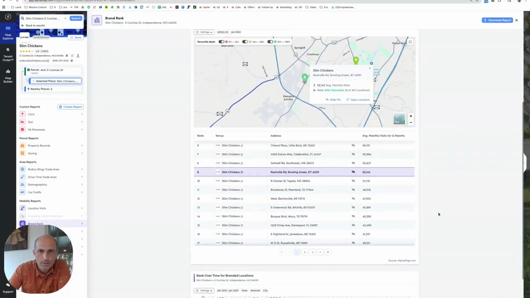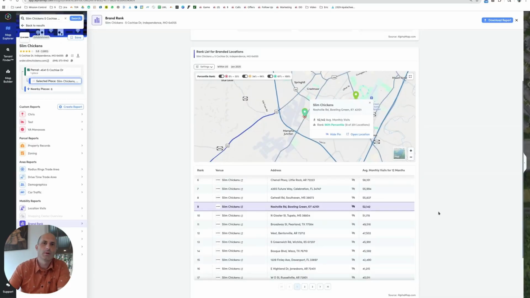So what are we learning? I could go do this all day long, but I want to get down to it. I think these locations are high traffic. They like high traffic, like 20s seems to work. Sometimes you get up into the 40s, 50s, 60s when there's a lot of shops going on in the area, and you put them in the middle of a whole bunch of other shops, so they do well. You put them in areas where some other chicken shops are, like Raising Cane's or Popeyes or Zaxby's, and they're doing 1,000 customers a day at those kinds of shops. These guys might be able to do 2,000 customers a day.